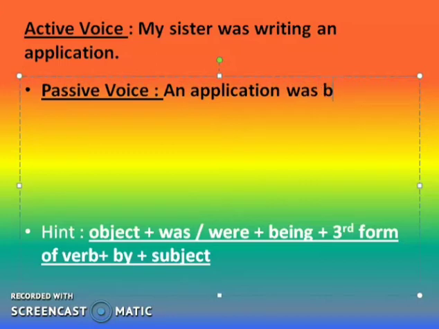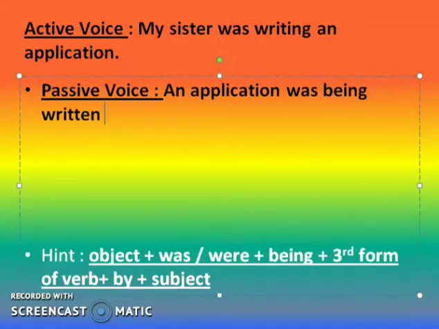An application was, then again being written by my sister. So you can see the little bit of difference between these two structures. Only the be verb changes when I make the changes in the present continuous tense or the past continuous tense. Clear? So I hope this change is clear to all of you.